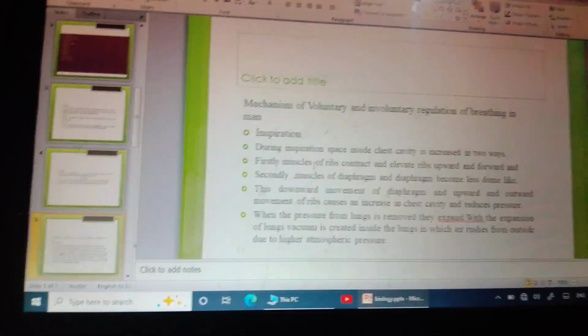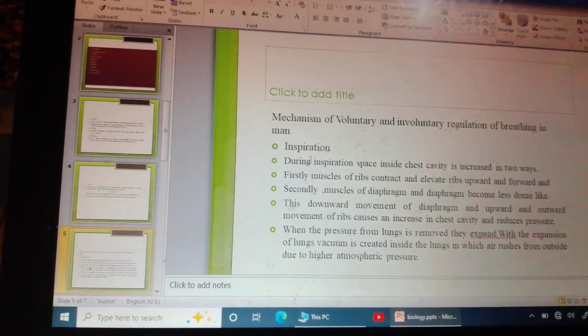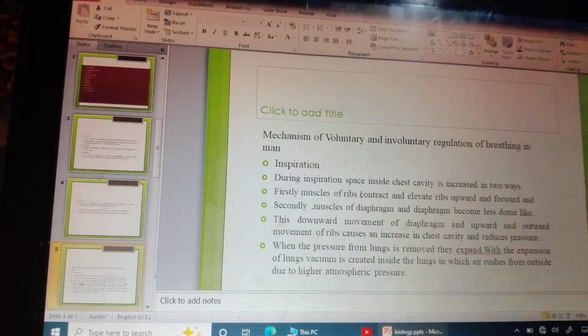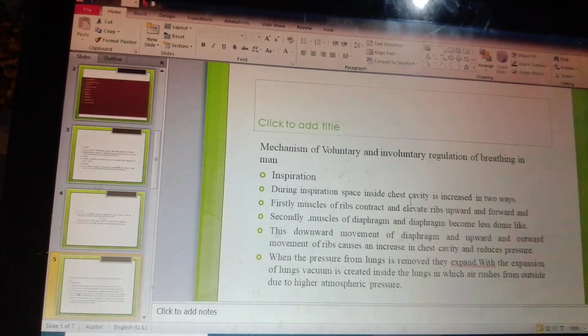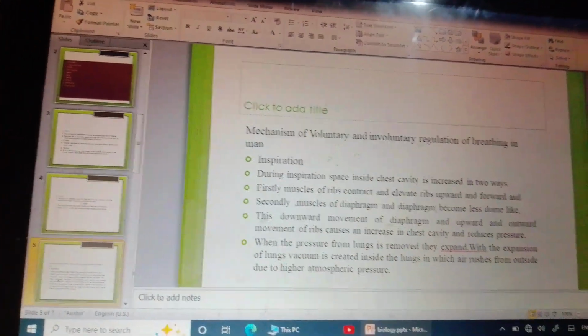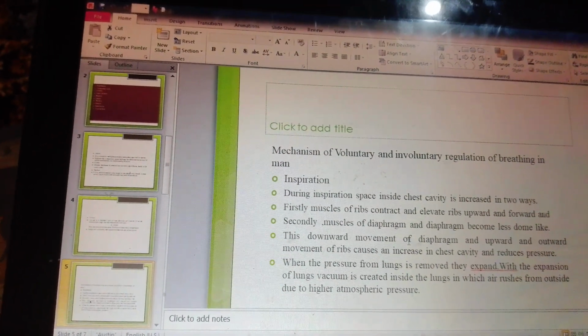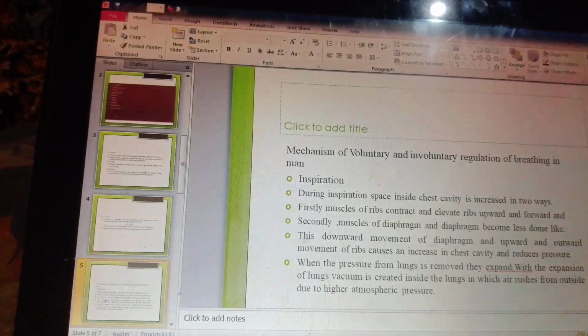Mechanism of voluntary and involuntary action of breathing in man. The process of inspiration is taken into consideration, and during inspiration the space is increased in the chest cavity in two ways. Firstly, the muscles of ribs contract and elevate forward and upward, and secondly the muscles of diaphragm contract and become less dome-like.